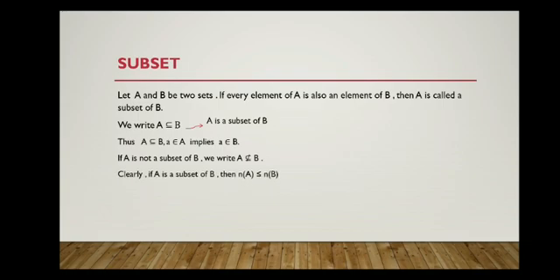Clearly, if A is a subset of B, then n(A) will be less than or equal to n(B). What is n(A)?